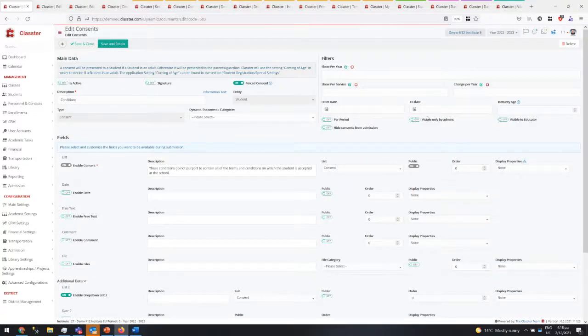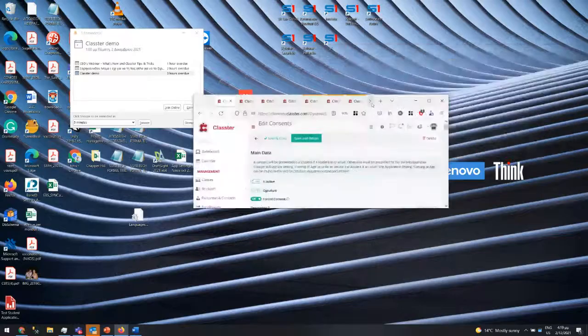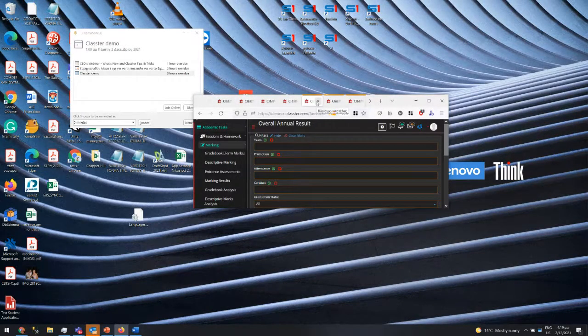Now you have enhanced consent for admission. You see now we have some new checkboxes here. So you can hide it for admission, but have it for the admin, so they can fill it in. And you can have it also visible to the teachers to see. They cannot change it, they can only see it. Let me close a few tabs. Sorry for that, guys.